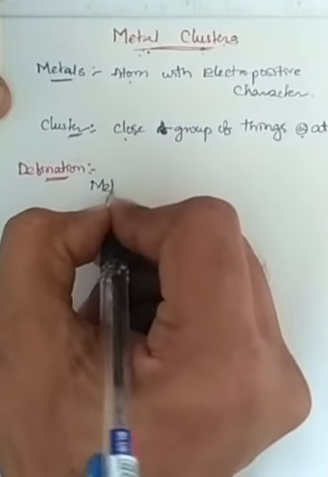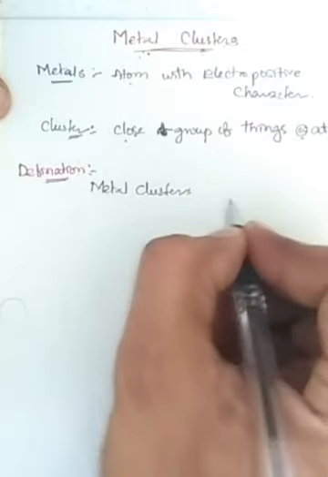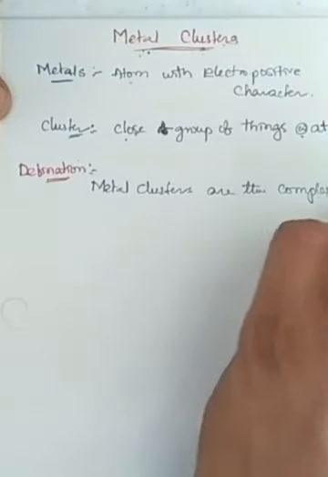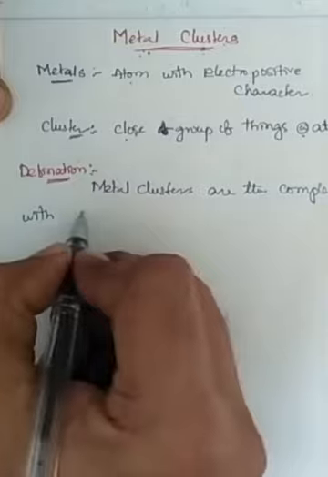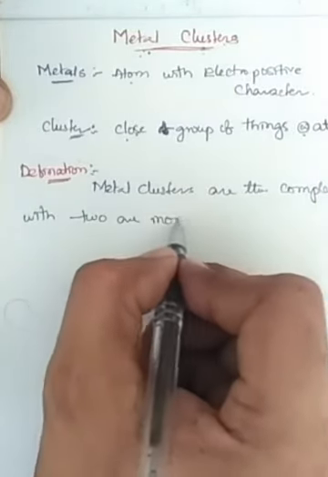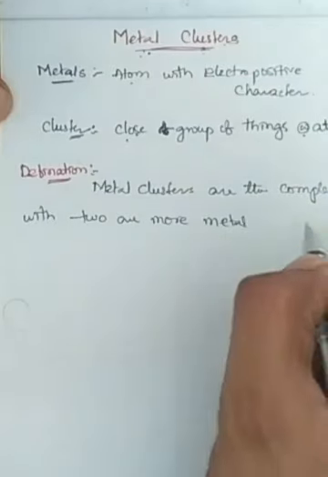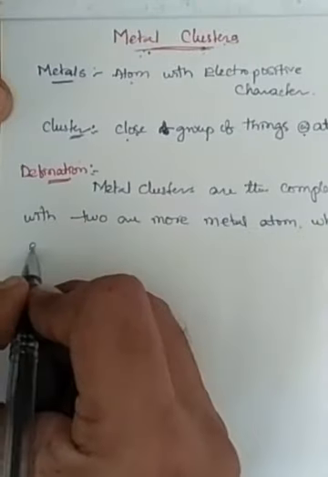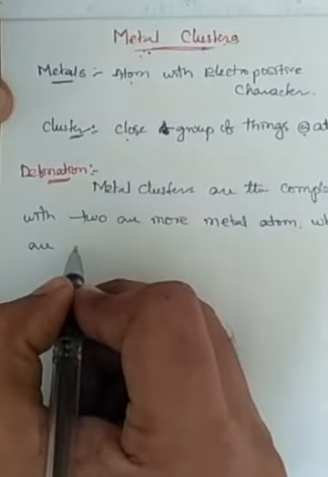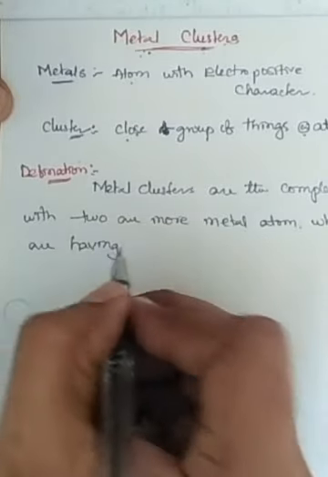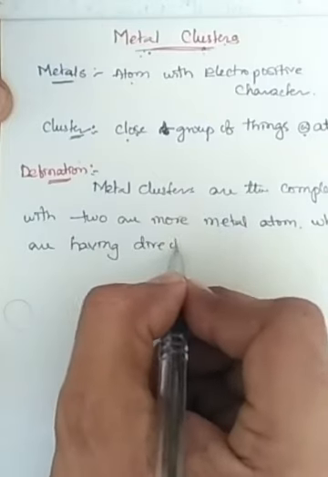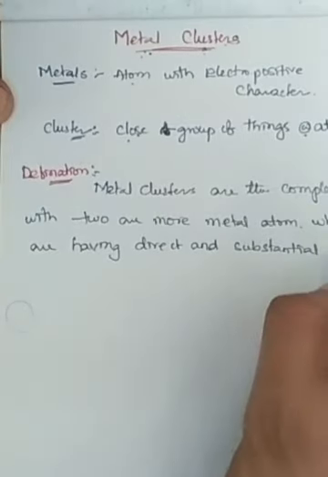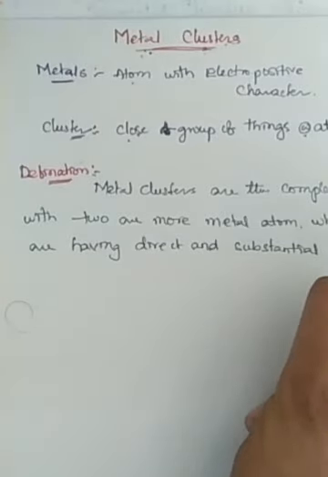The metal clusters are complexes with two or more metal atoms which are having direct and substantial bonds, right?